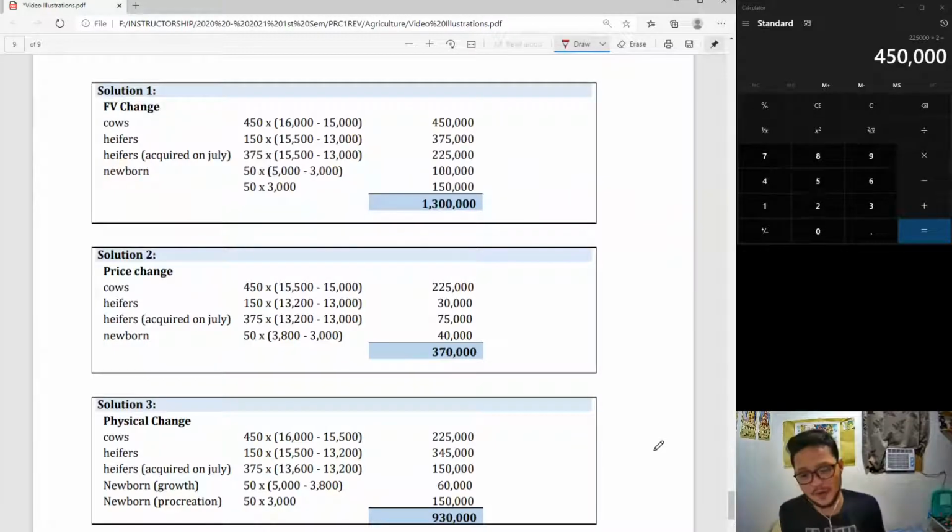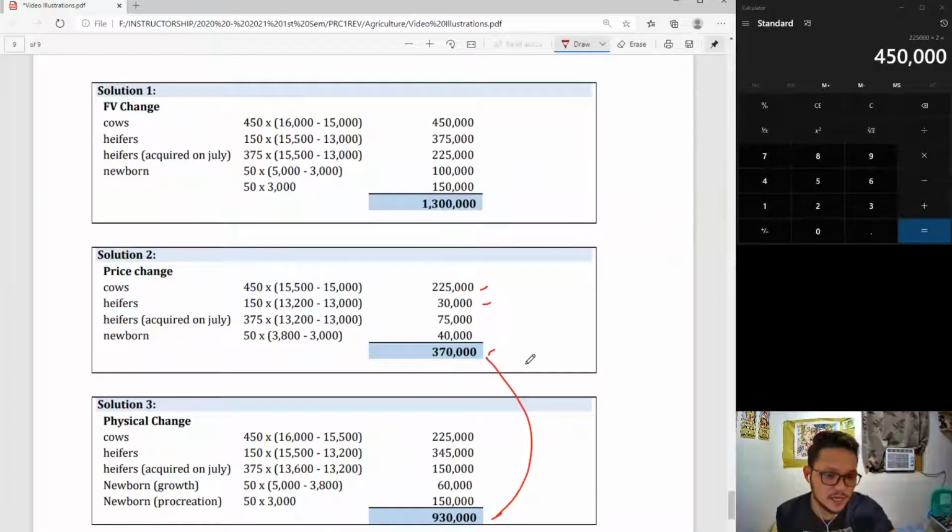Just use Memory Plus. So for cows, just like what we did earlier, price change, di ba? 225 yon. You can put this in Memory Plus, go down to heifers, 30,000 makukuha mo, Memory Plus ulit, Memory Plus until you get the total price change of 370. Please do verify if I have the calculations correct. Also, physical change have a total of 930,000. Adding them both, I hope they coincide together. Magiging 1.3 yan, silang dalawa.